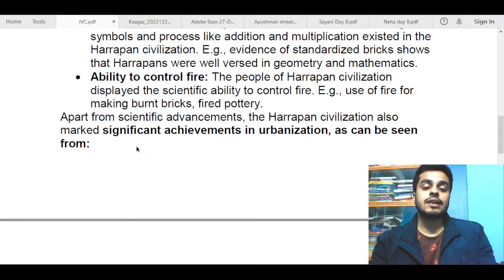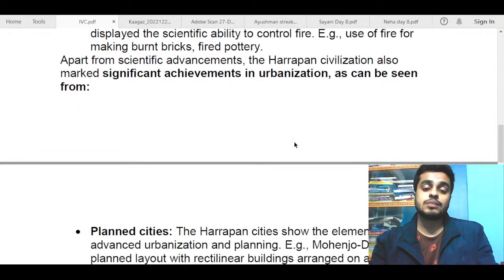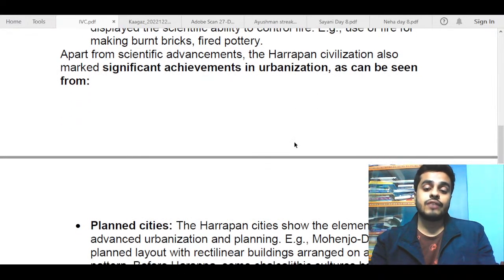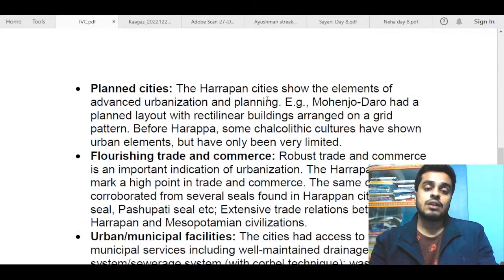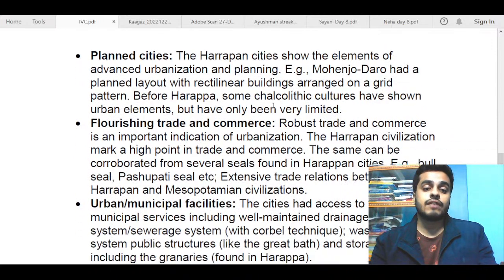This was basically the second part of the question, and you needed to address it well in order to score good marks. But this part was a bit easy because urbanization is pretty famous in IVC, and we just read about it in many sources. So planned cities was one of the features, like the Harappan cities show the elements of advanced urbanization and planning. Example, Mohenjo-daro had a planned layout with rectilinear buildings arranged on a grid pattern. So this is a pretty common example which you could have used.